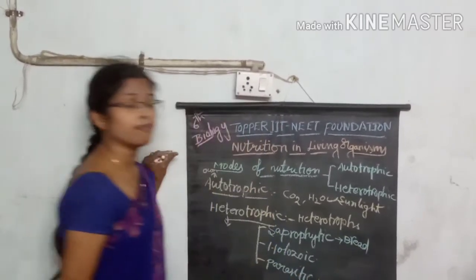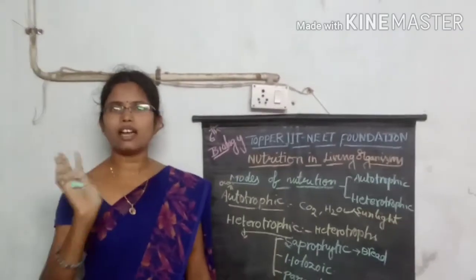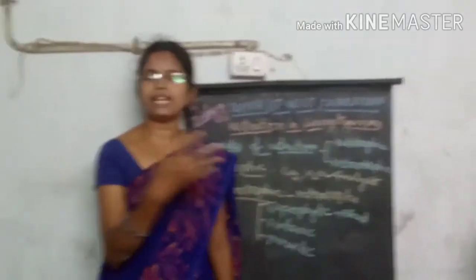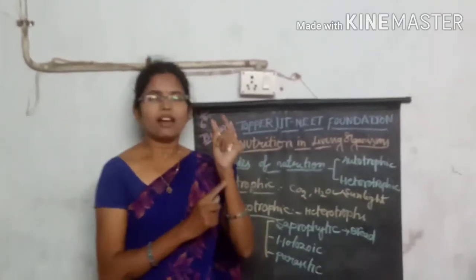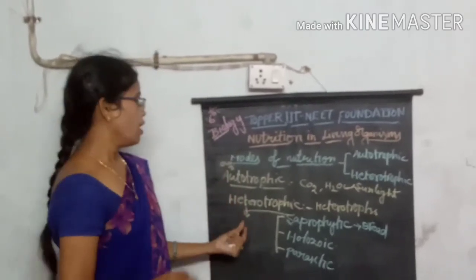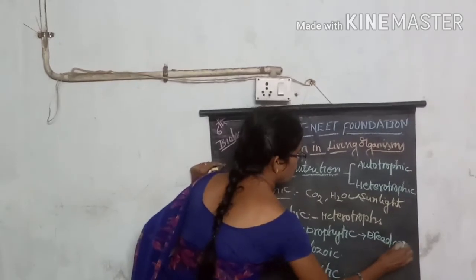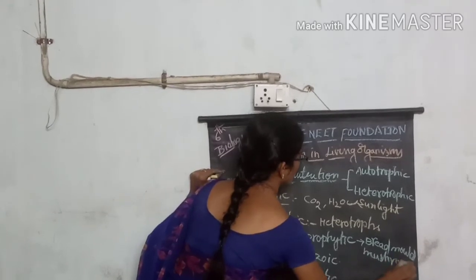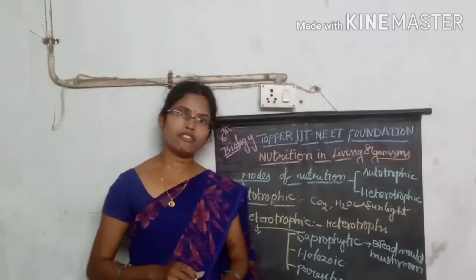For example, mushrooms. You know mushrooms. They also grow outside, on whatever organic or dead plant and animal waste material is there, on garbage or sewage materials. So mushroom is also an example of the saprophytic mode of nutrition. So you can take bread mold as one example and mushroom as another. These all come under the saprophytic mode of nutrition.